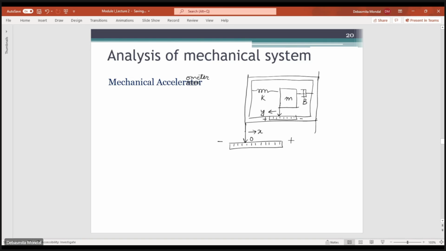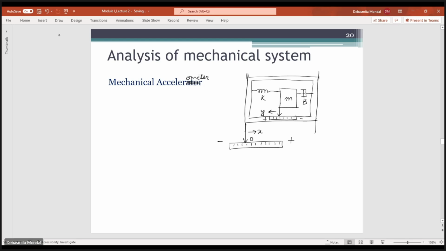This is also another scale. Okay. So here what happens is that whenever the vehicle moves, this is the frame of the accelerometer. So whenever the vehicle moves, the frame of the accelerometer is accelerated, and because of that acceleration, there will be a deflection in the spring, and the deflection in the spring will be until it reaches a certain point, after which, because of that spring, there will be a motion of this mass.